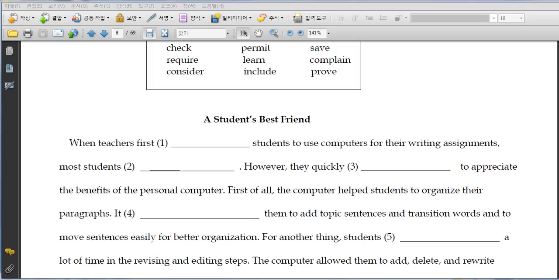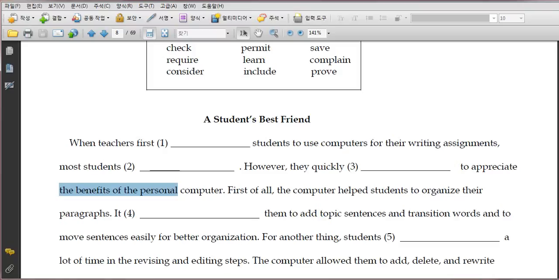First of all, computer helps students organize paragraphs. Okay, so first of all, why does it say first of all? Because he wants to talk about the other reasons, about the benefits of PC. Why is it good? It's trying to give you the first reason. So when it says first of all, it ties to the previous sentence saying that the benefits of the personal computer, right? So that's very important.